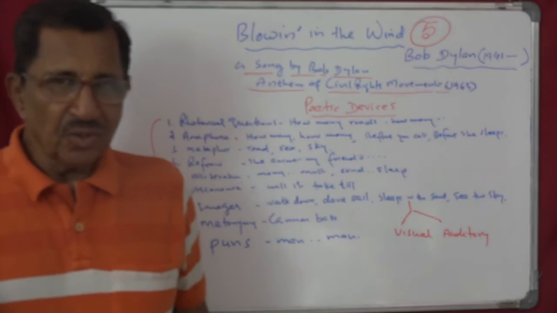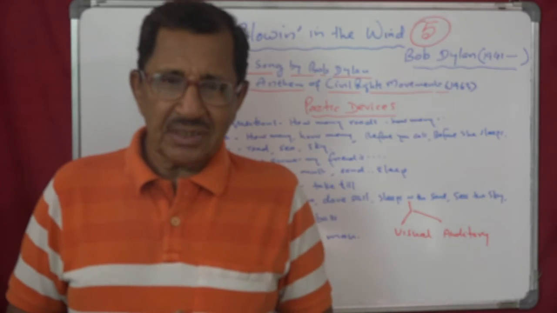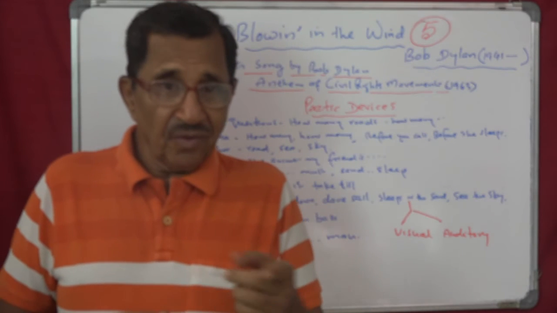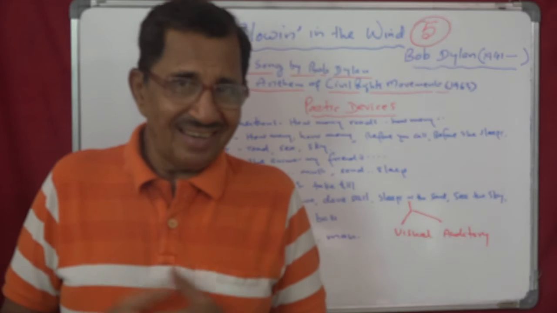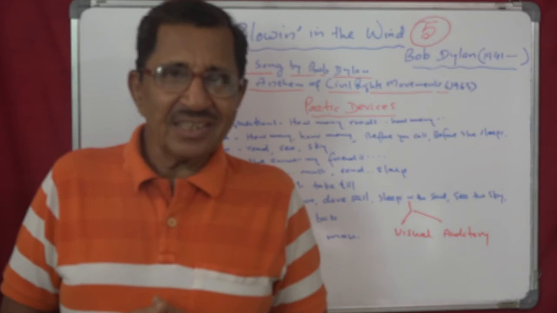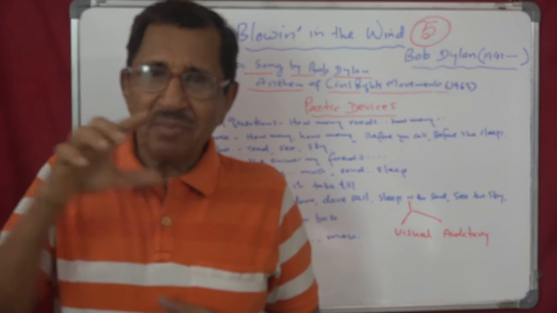Pun means two meanings. That is the first line you can see. How many roads must a man walk down? A man means a human being, before you can call him a man. Second, man means a free man. First one is a human being, second one is a free man. So the same word but different meaning.